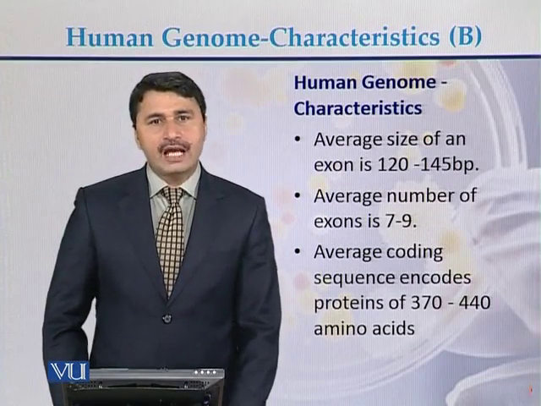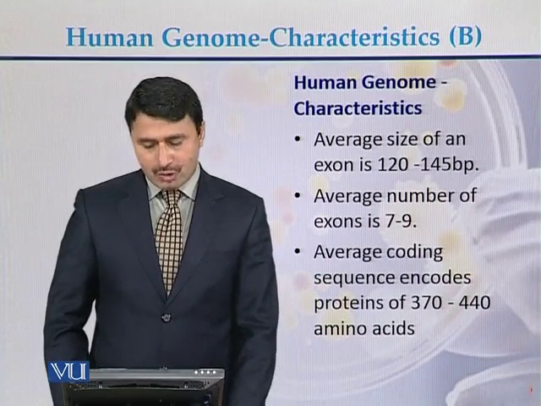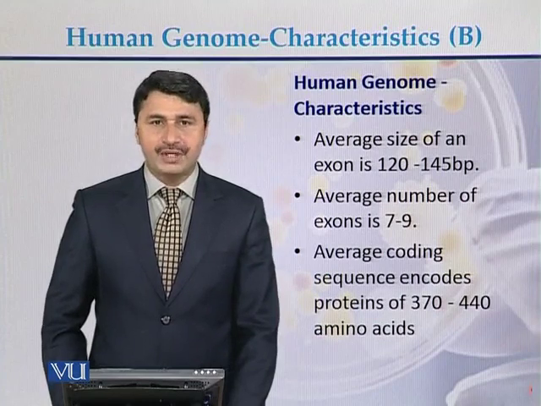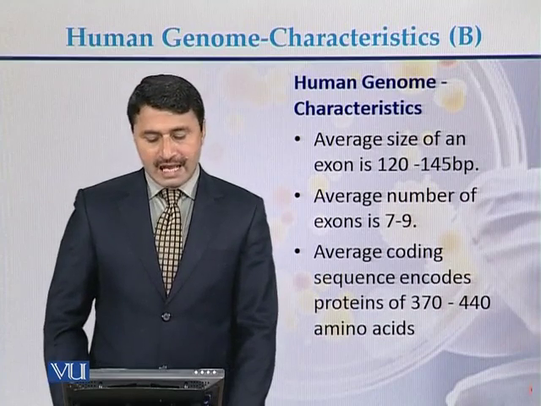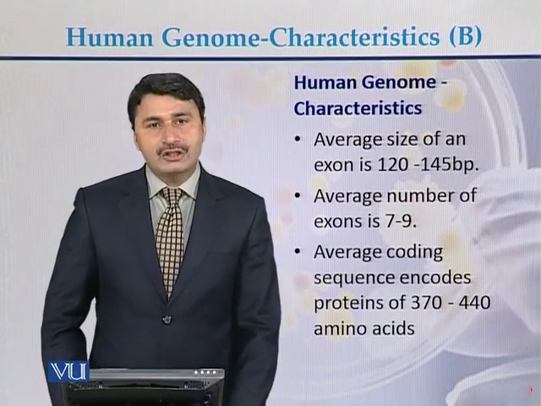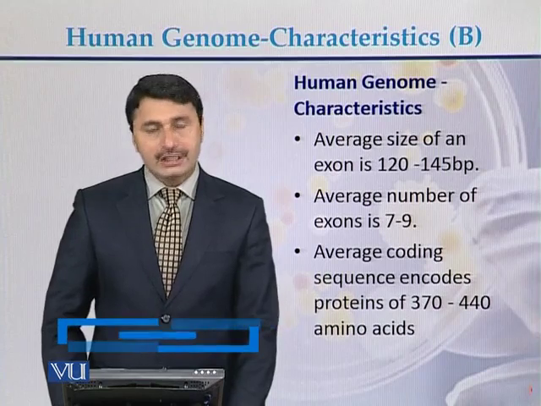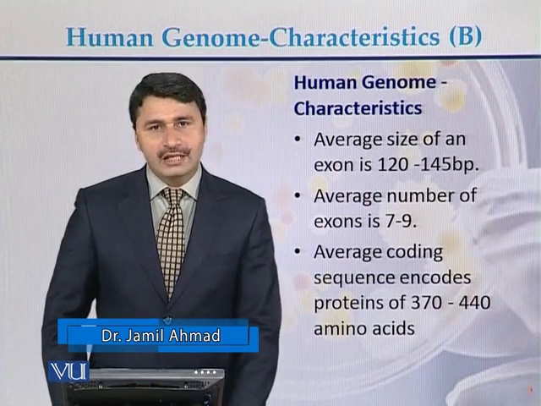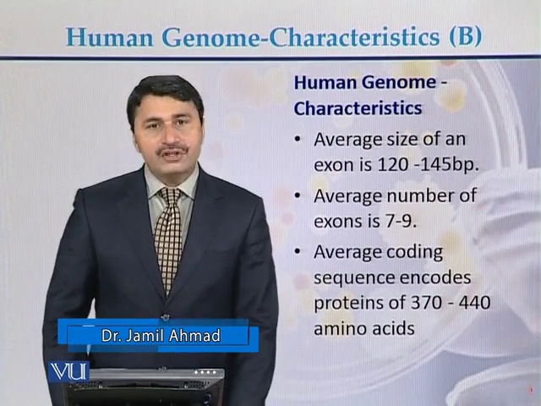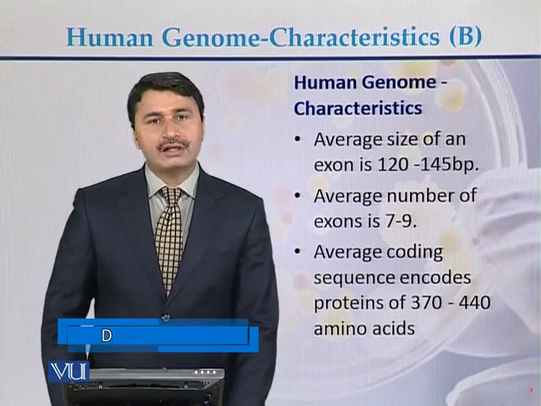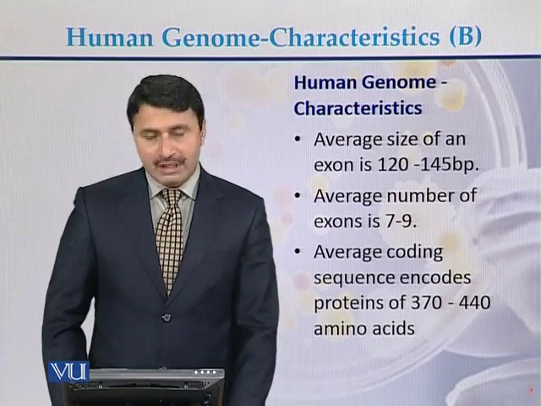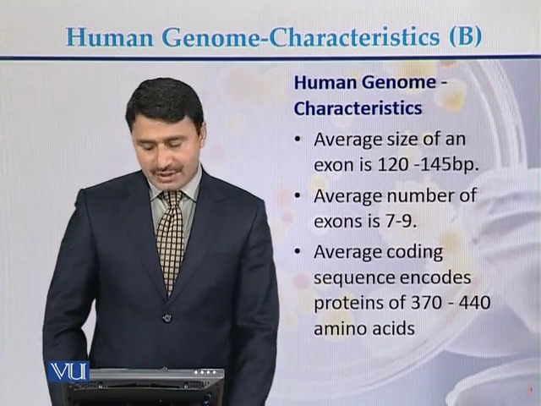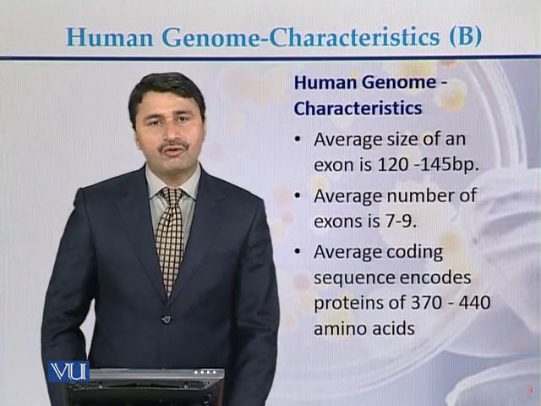The average size of an exon in the human genome is between 120 and 145 base pairs, while the average number of exons in each gene is somewhere between 7 and 9 exons. The average coding sequence of a protein consists of between 370 and 440 amino acids.